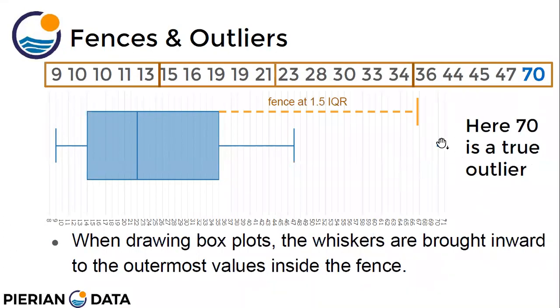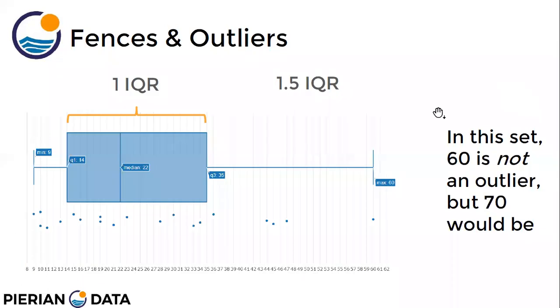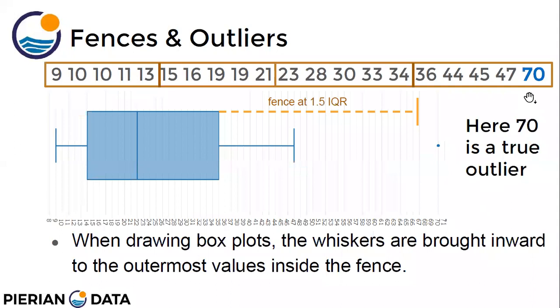Right, here 70 is lying. Suppose in the previous example 60 is a part of the IQR. It is lying inside my fence, right? But if I replace the last value by 70, it becomes an outlier because my fence is here. So this is my boundary, and anything which lies outside this becomes an outlier. Previously the maximum value was 60 something, so it was a part, but I replaced 60 by 70, so it became an outlier.